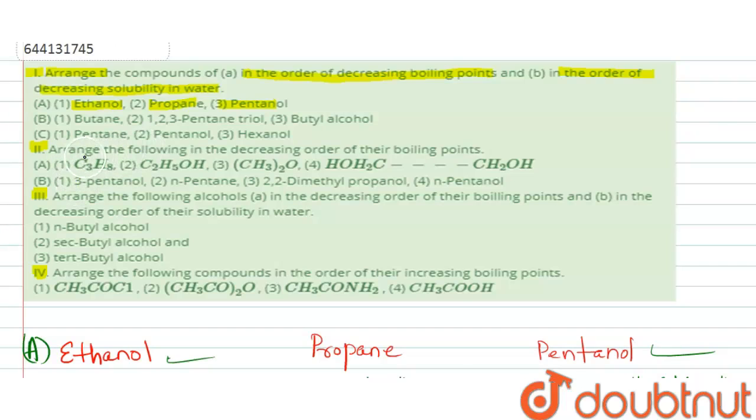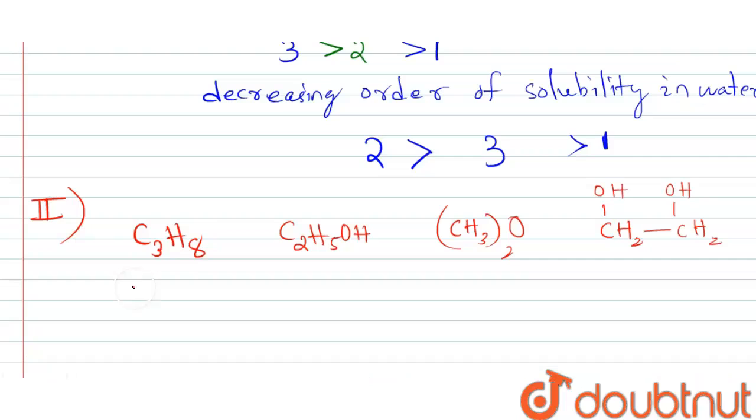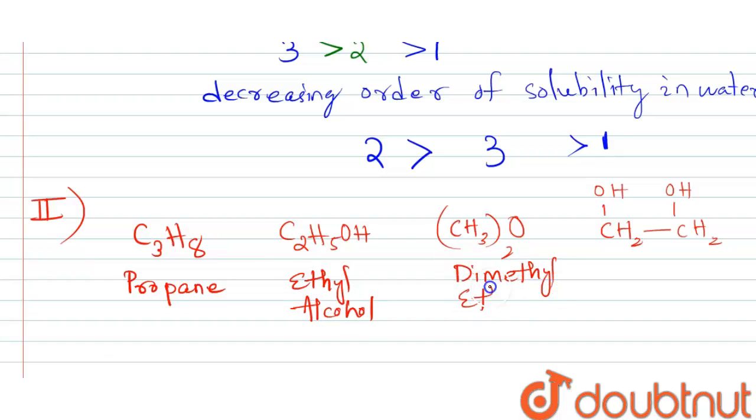Next it is asked, arrange the following in the decreasing order of their boiling points. The compounds given here are C3H8, that is propane, C2H5OH, that is ethyl alcohol, CH3OCH3, that is dimethyl ether, and the last one is ethylene glycol.